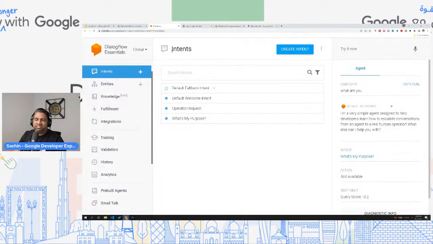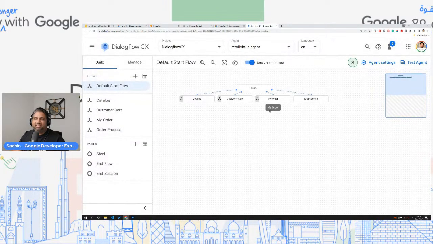Unlike Dialogflow Essentials, you are at the mercy of Dialogflow's intent matching, right? Your user might have a very complex conversation query, but there might be two different sets of intents that you want to go to. But you're at the mercy of your agent, or how well you have trained your agent. Or even if you want to handle that, it can be done, but you'll have to create all of those different condition checks in your backend webhook. Now, with CX, anyone who's building this can come here and understand exactly where each conversation is going, right?